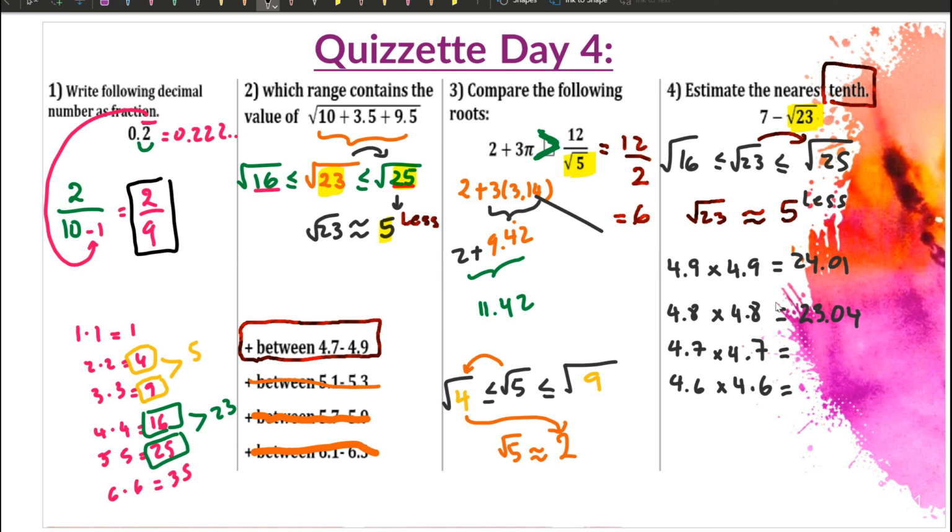Okay, so let's do one more. 4.7 times 4.7 is 22.09. So as you see, the number is decreasing, right? And the one that we're trying to solve for is 23.